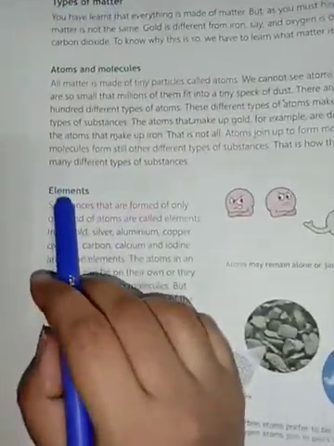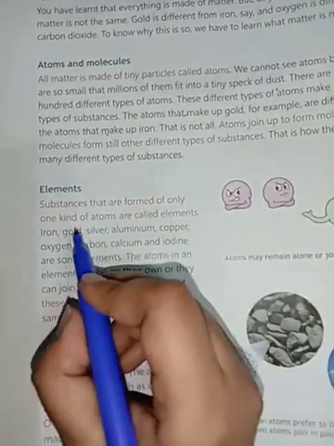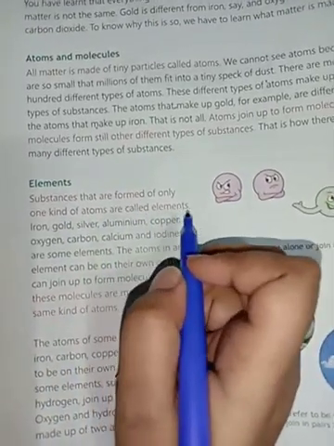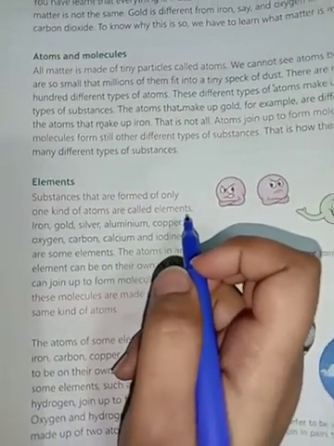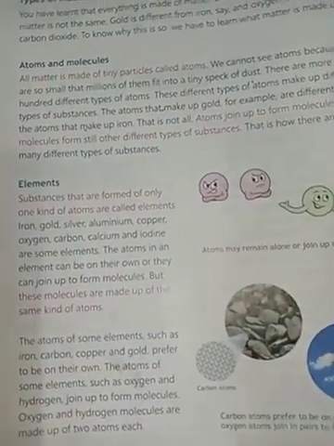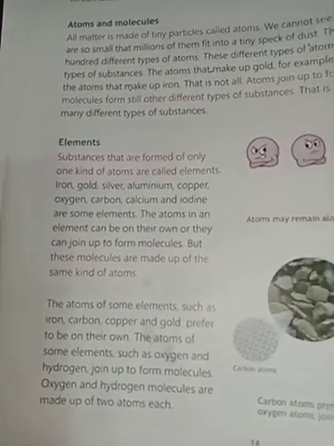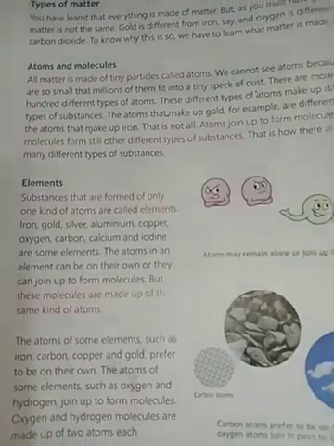Now, next part, elements. The substances that are formed of only one kind of atoms are called elements. Only one kind of atoms, that is, they don't have different types of atoms in them.